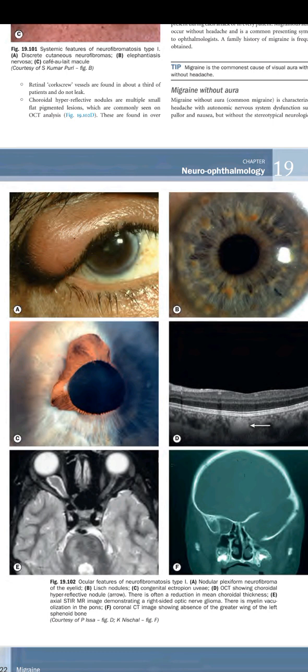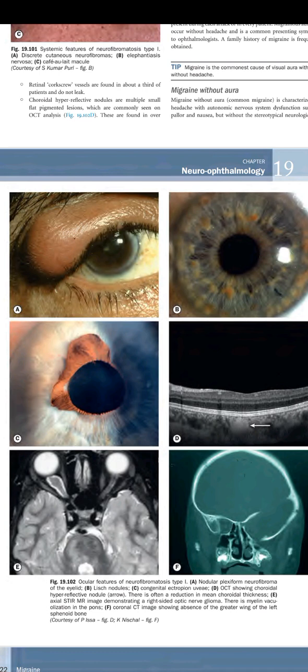And fundus: when we examine the patient after dilatation, we will see that there is a possibility of choroidal nevi that can develop into choroidal melanoma. Some other features are congenital hypertrophy of the RPE, myelinated nerve fibers, and combined hamartoma of retina and RPE may also be present.